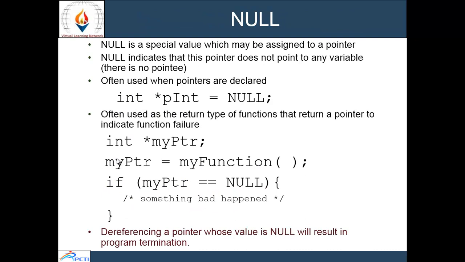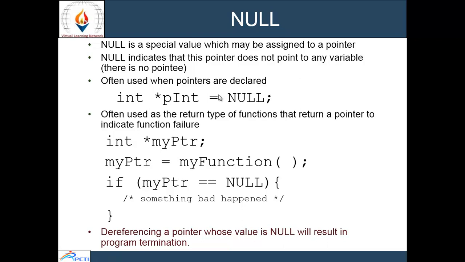Null. Null is a special value which may be assigned to a pointer. It indicates the pointer does not point to any variable, so there is no pointing. It is declared like this: int *pInt. Here pInt is the pointer name and it is of integer type, assigned the value null. So we can assign the null value to the pointer also.